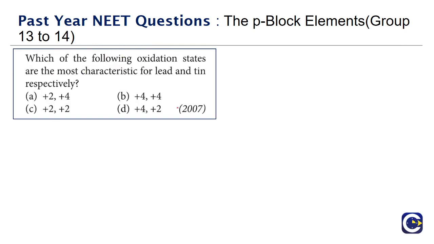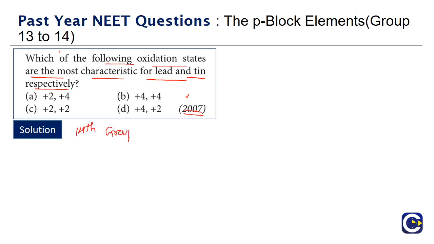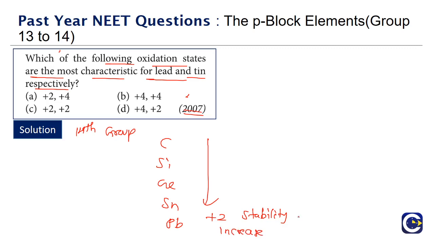Next we have a question that has come in 2007. Which of the following oxidation states are the most characteristic of lead and tin respectively? So we are talking about the 14th group, correct? So what are the elements of the 14th group? Carbon, silicon, germanium, then comes tin, then comes lead. As we go down the group, the +2 stability will increase. This is because of the inert pair effect, okay. But what we see is the +2 will be more stable than +4 only in the case of lead.